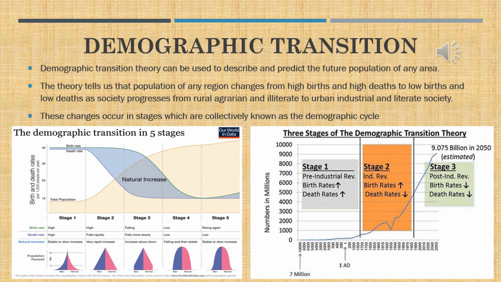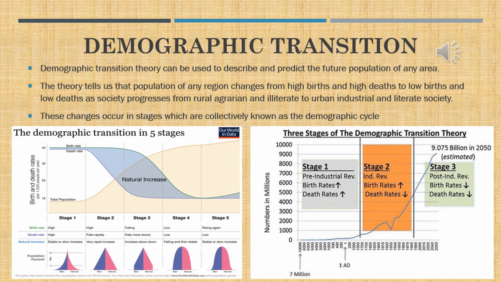The first stage is considered to be the pre-industrial revolution stage. The death rate was high and the birth rate was also high. Naturally, the increase in population was very steady and slow.